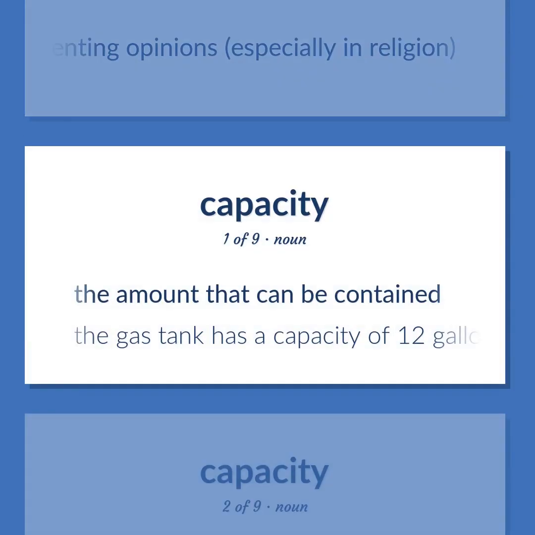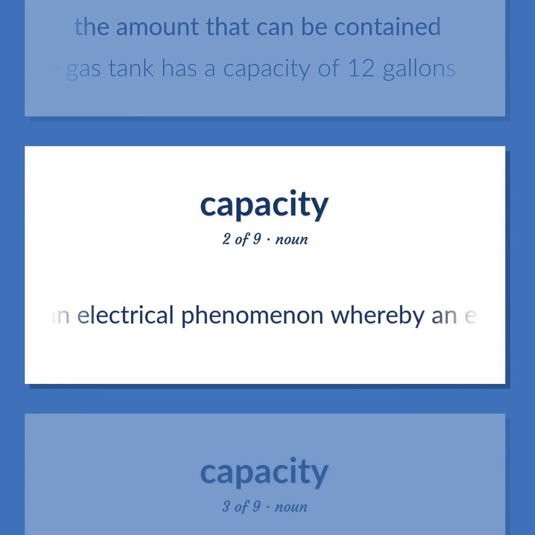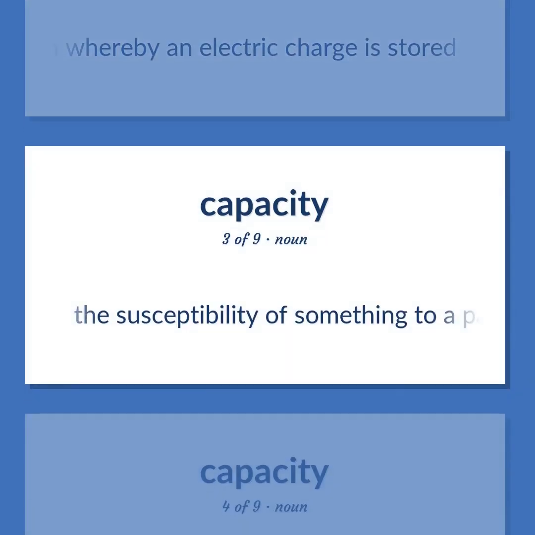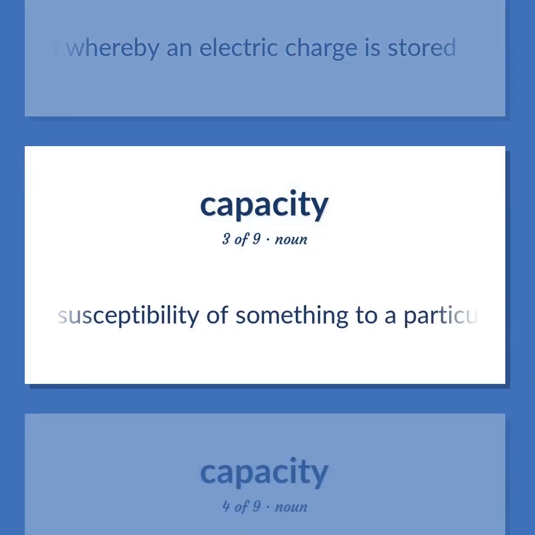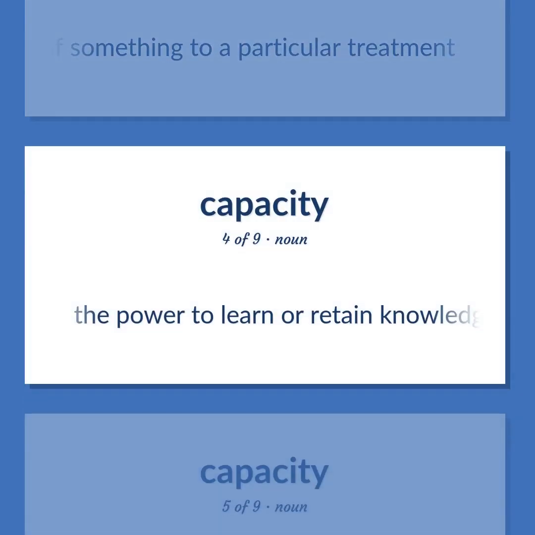The amount that can be contained. The gas tank has a capacity of 12 gallons. An electrical phenomenon whereby an electric charge is stored. The susceptibility of something to a particular treatment. The power to learn or retain knowledge. In law, the ability to understand the facts and significance of your behavior.